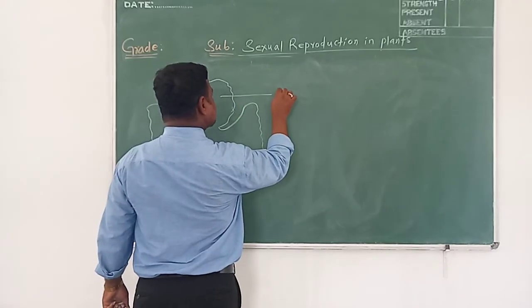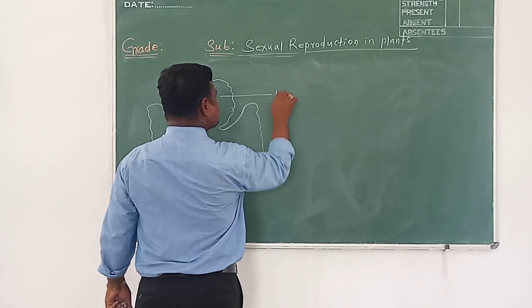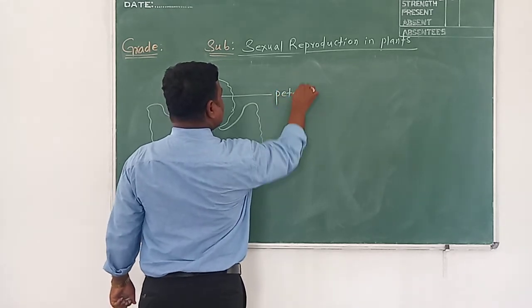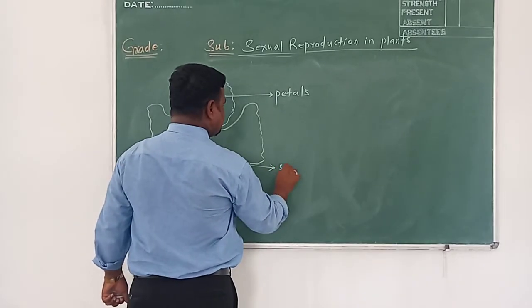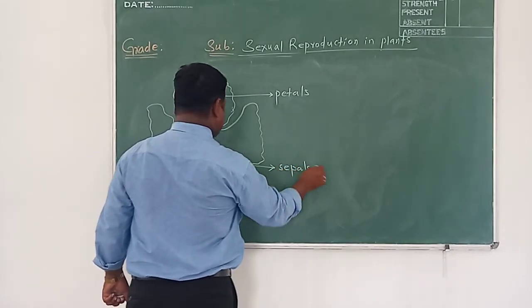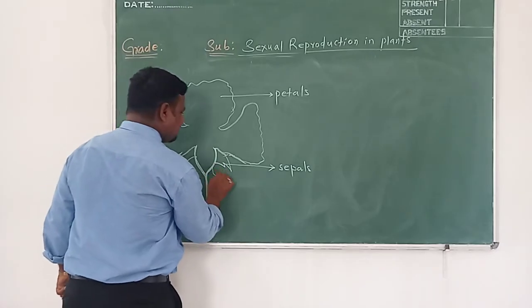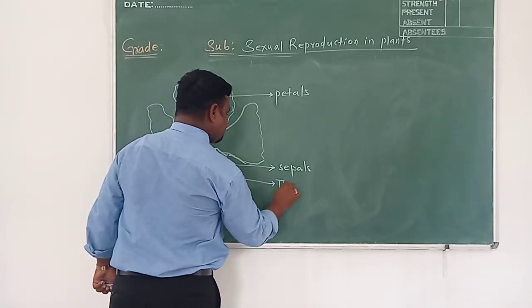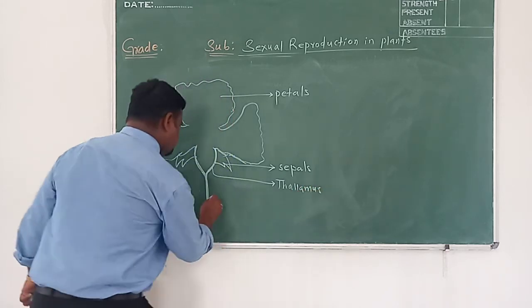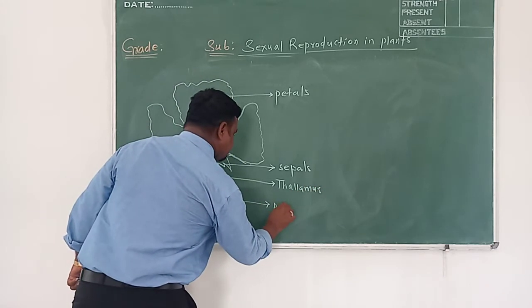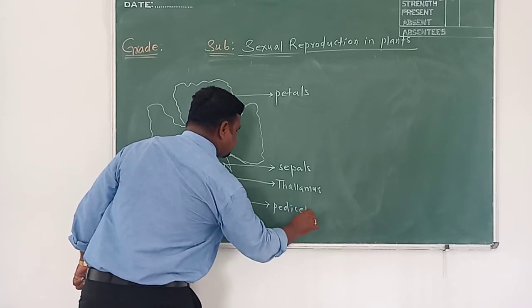These are petals, these are sepals, this one is thalamus, this one is pedicel.